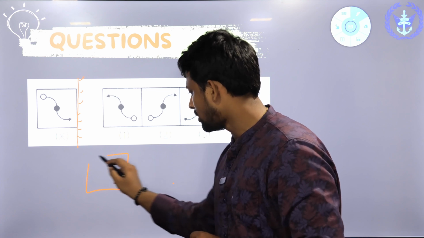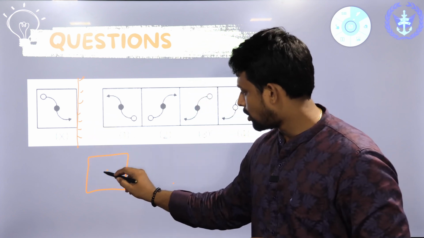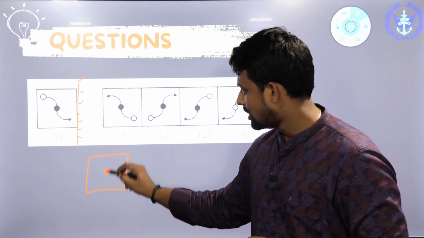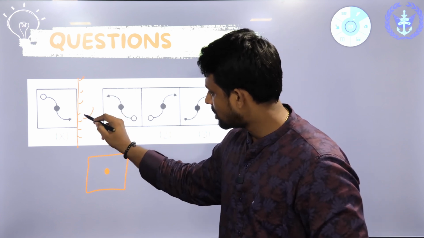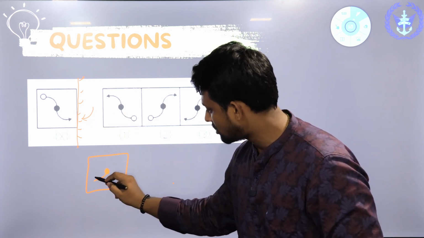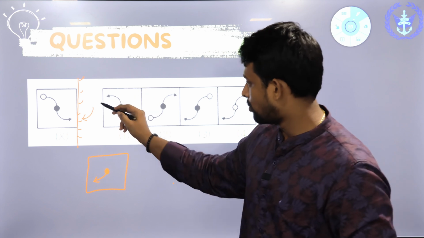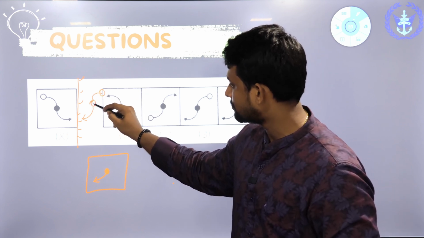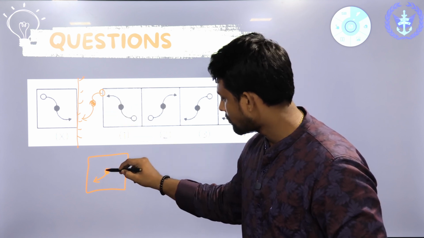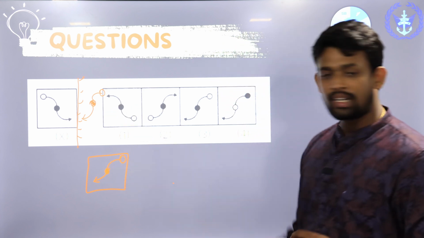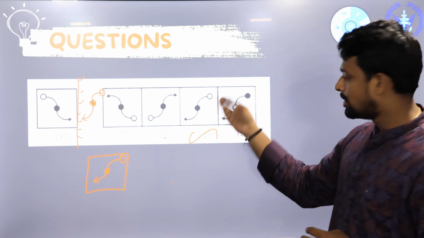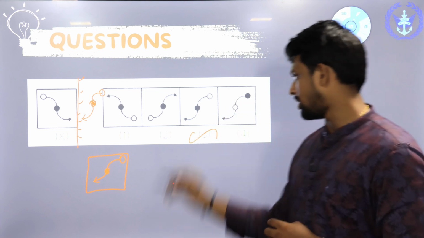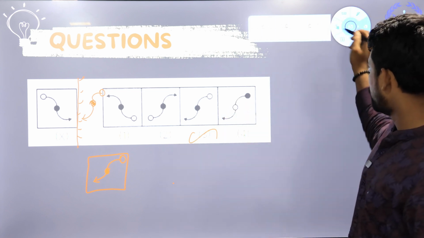The answer image should have a dot, and inside that you should have a curved arrow like this, and then over here we should have a circle. This should be the right answer. Clearly, we got option 3 as our right answer. Okay, and we'll move on to the next question.